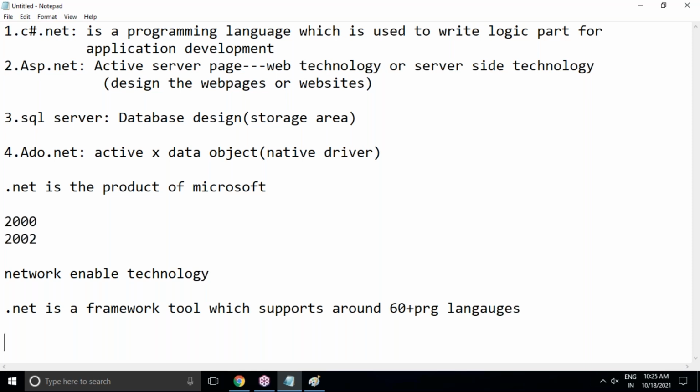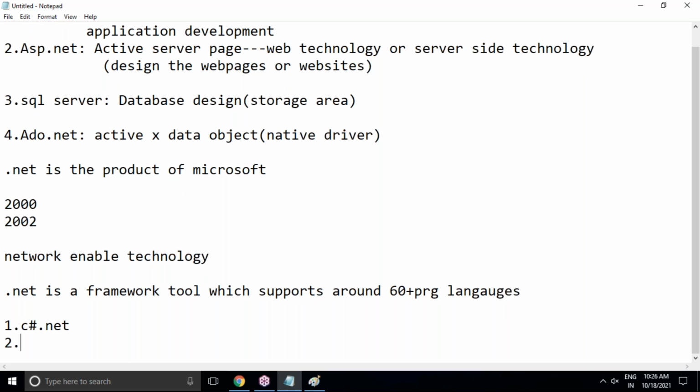Of these 60 plus programming languages, almost 9 are designed by Microsoft itself, and Microsoft only will provide support for those 9 programming languages. The remaining programming languages are designed by non-Microsoft, meaning other companies. So I'm going to list the main 9 programming languages of the .NET Framework, whose support comes from Microsoft itself.